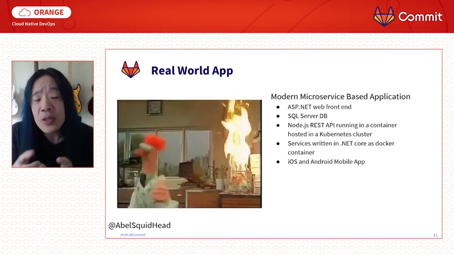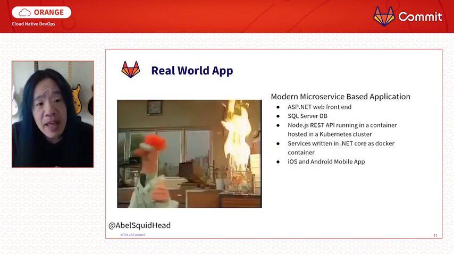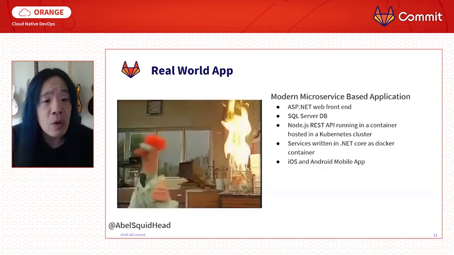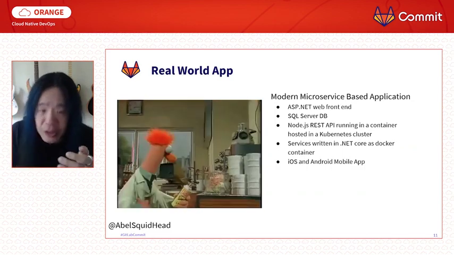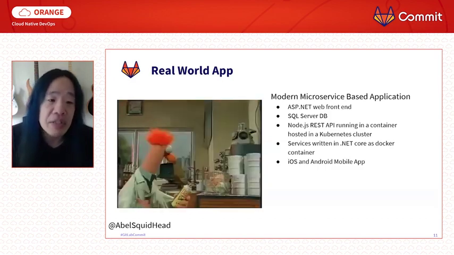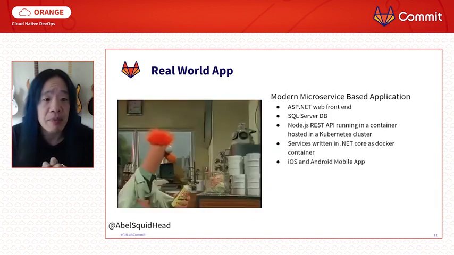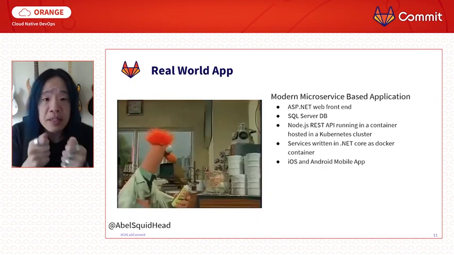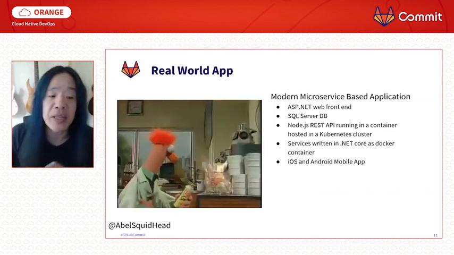Now, on the back end, there's a SQL Server database as well. So there's a relational database. On top of that, there is also going to be a REST API that's written in Node. And this needs to run in a container hosted in a Kubernetes cluster. And finally, there's a whole other service layer as well. And this is written in .NET Core, and it's containerized as well, right? And then there's also a mobile portion as well. Now, there's a lot of moving pieces here, right? So once I try to DevOps all of this, bad things start to happen.